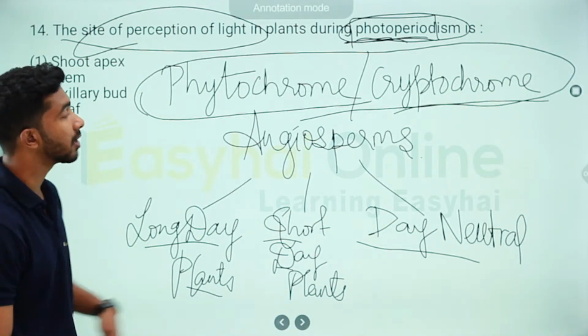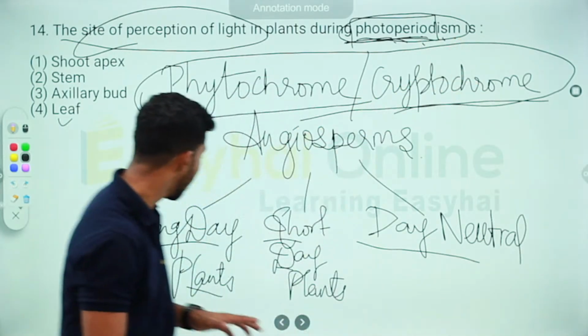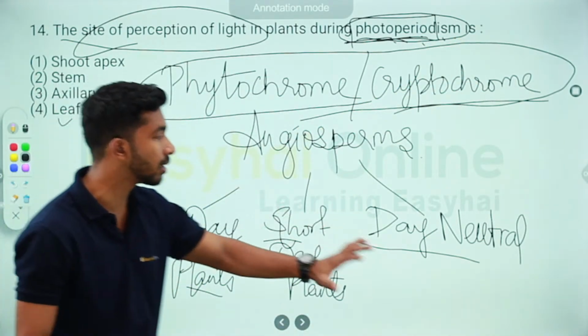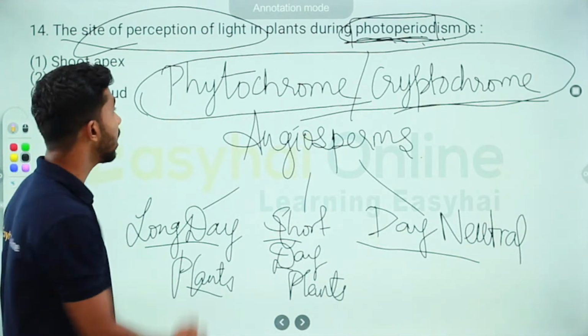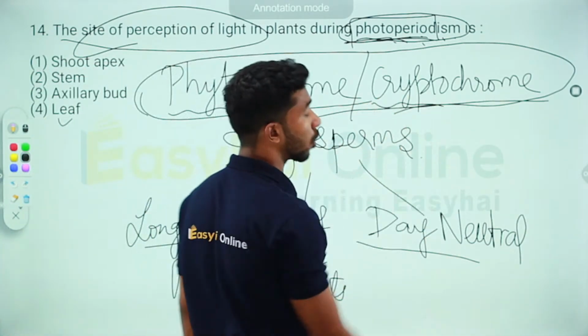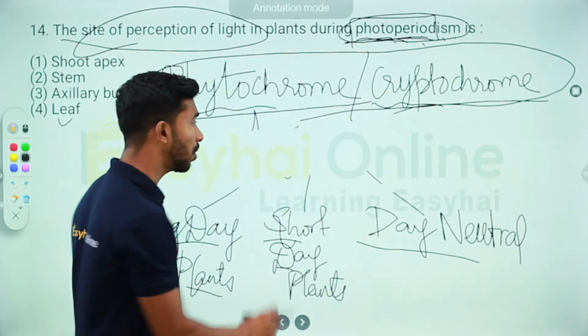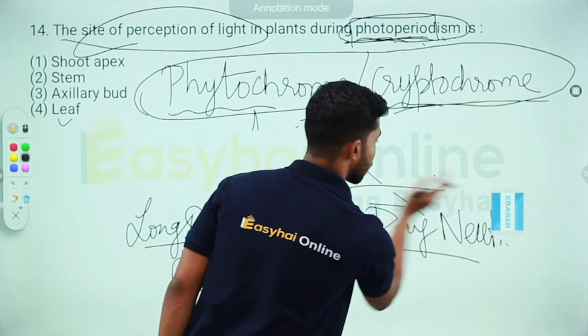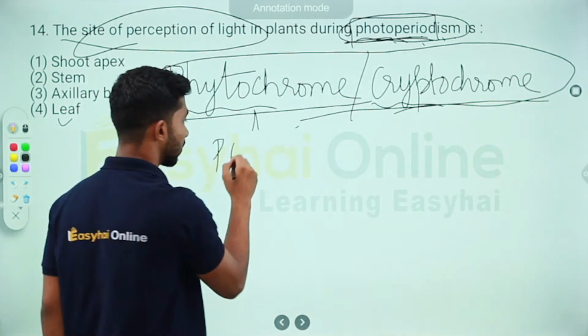So you've understood what photoperiod is, what photoperiodism is, what long day plants, short day plants and day neutral plants are, and most importantly, phytochrome and cryptochrome. These are photosensitive.